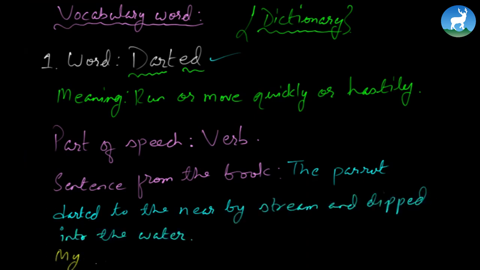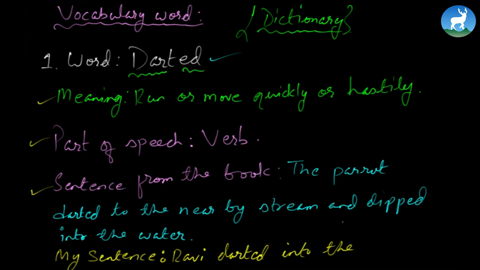And finally write down my sentence, meaning now you make a sentence of your own. By this time you know the meaning of darted, you know its part of speech, you even know how the word can be used in a sentence. Now you make your own sentence. Let's say Ravi darted into the yard. Or you can make your own sentence, by the way. It is entirely your sentence. You can do this every time you don't understand the meaning of a particular word. Please follow this vocabulary pattern.